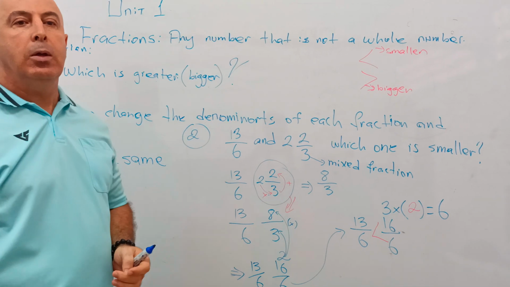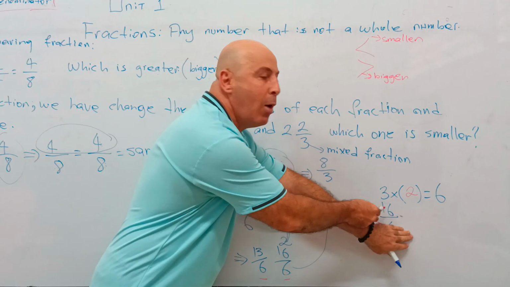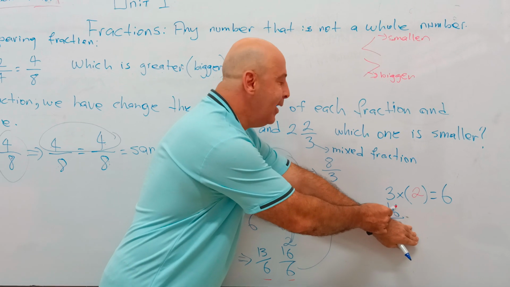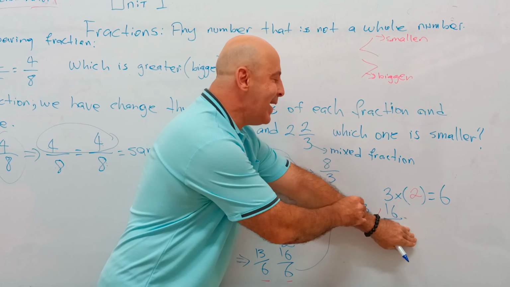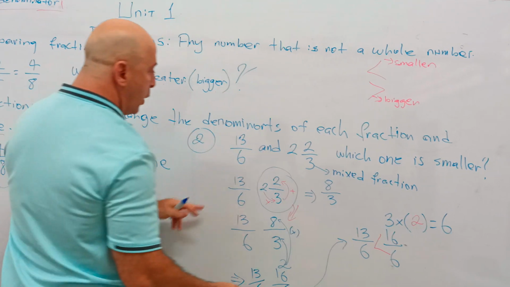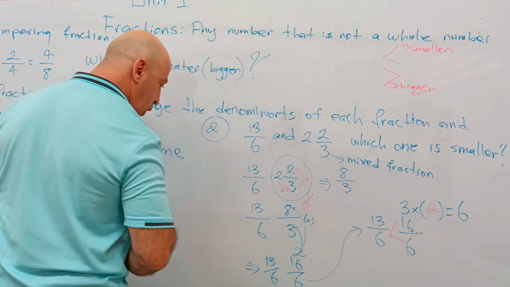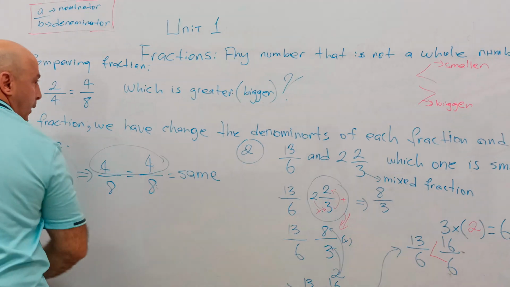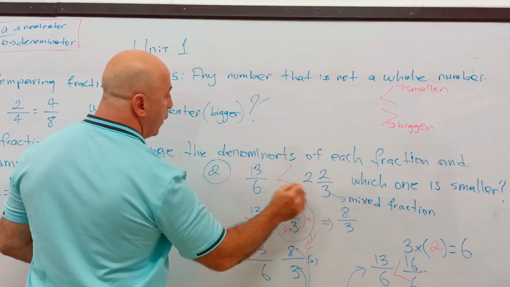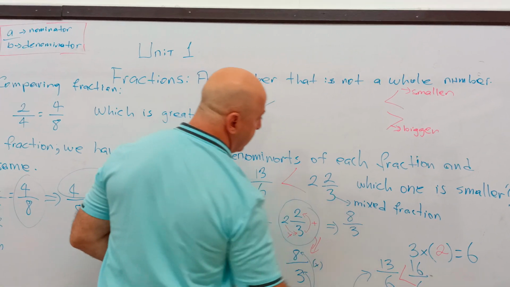How do you know? Teacher, how do you know? Well, I look here, 13 is smaller than 16, right? Or 16 is bigger than 13. And that's the answer. So in the question, maybe you can put a smaller sign. You should write this really. You say, this fraction is smaller than this one. Now I know, I checked.